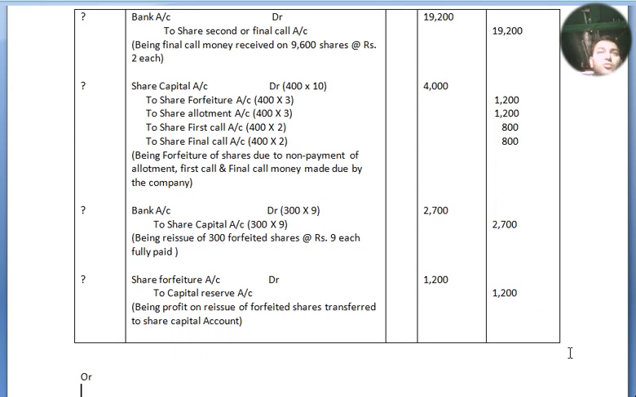Bank account debited to share capital account, 300 into 9, rupees 2,700, being reissue of 300 forfeited shares at the rate of rupees 9 each fully paid up. Share forfeiture account debited to capital reserve account, being profit on reissue of forfeited shares transferred to capital reserve account.